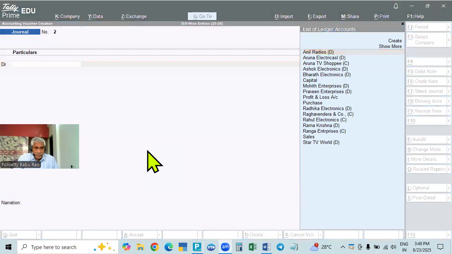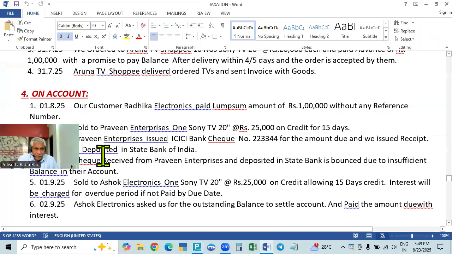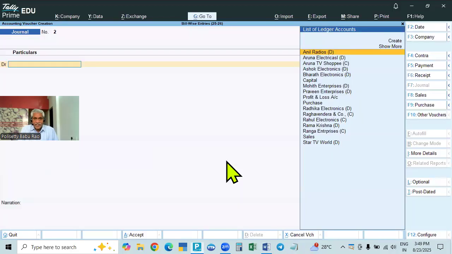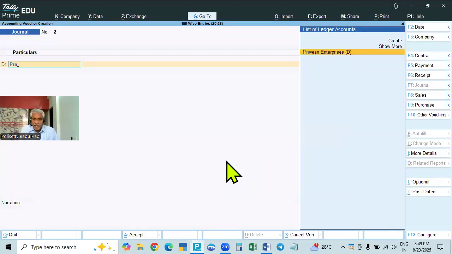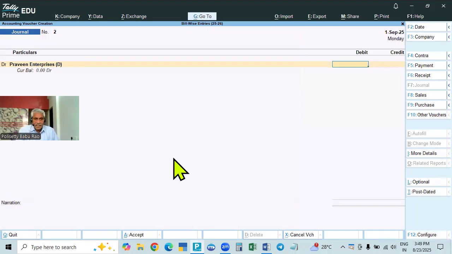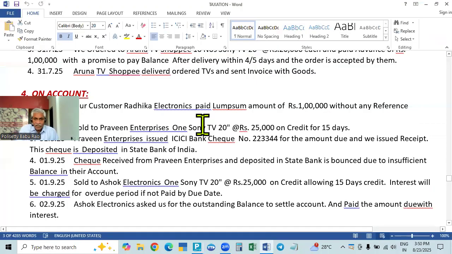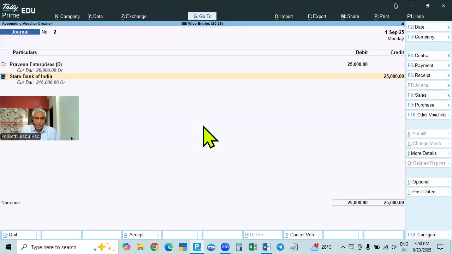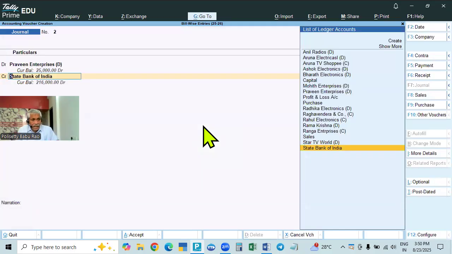Who is that person? Praveen Enterprises, whose check is bounced. His balance was nil because the check cleared. Now again he is becoming a debtor for 25,000 rupees. Here it is showing on account because there is no bill. Against reference or anything, it is not a new reference. It is on account, you take 25,000, and then the bank account is credited.